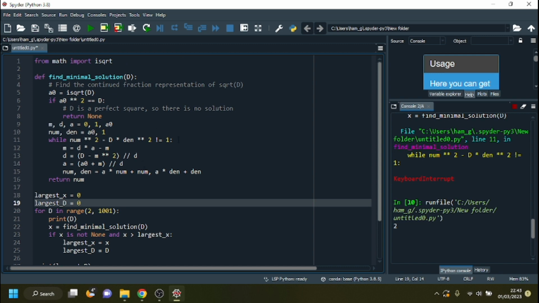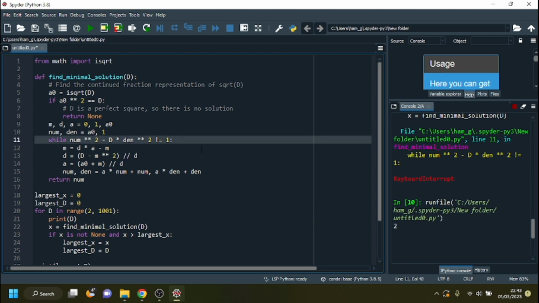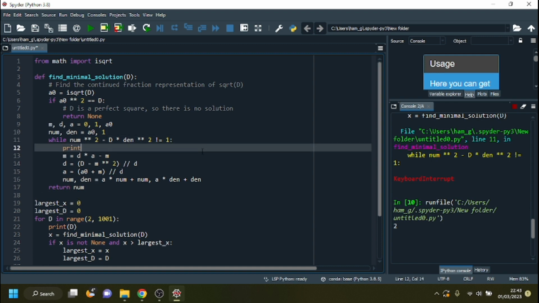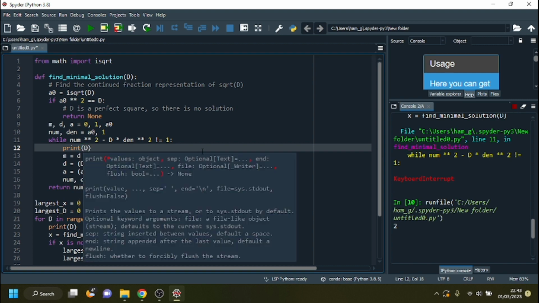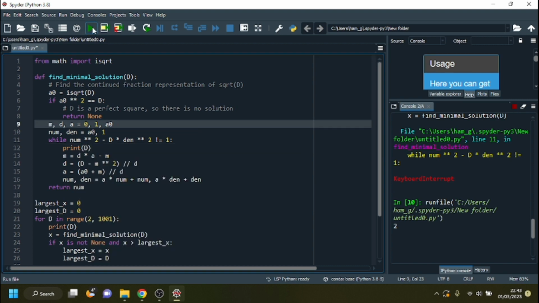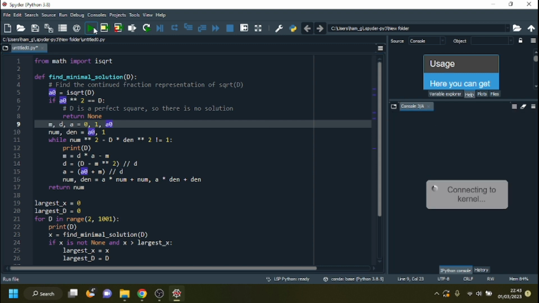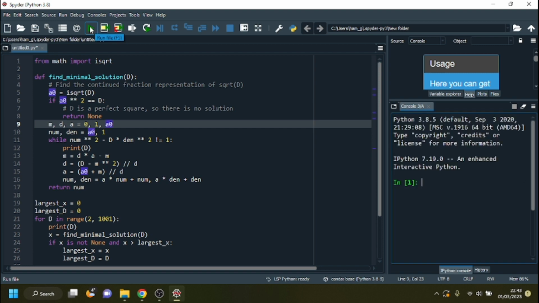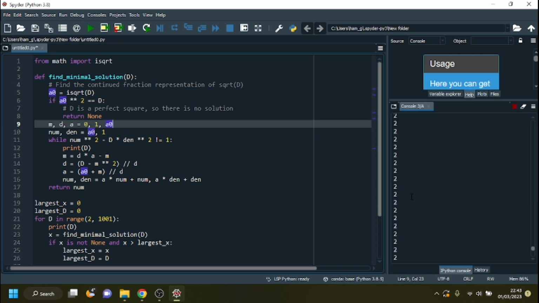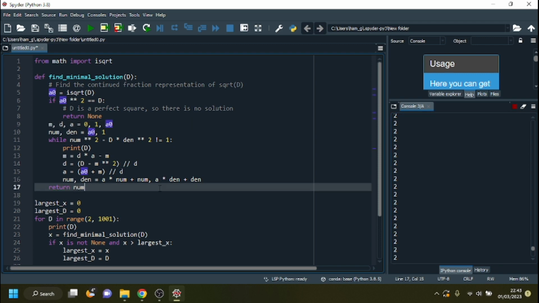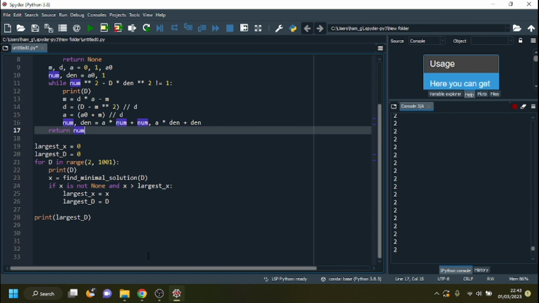I think it's probably stuck in the while loop up here. Let's see if that's correct. Yep, it's stuck in a loop up here. So this code is incorrect.